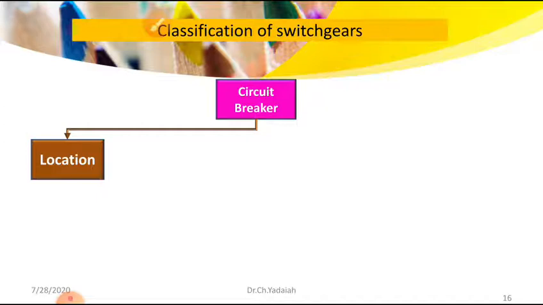Now coming to another factor, the voltage. As we have already seen in substation equipment, the voltages are LV, medium voltage, high voltage, extra high voltage and ultra high voltage.